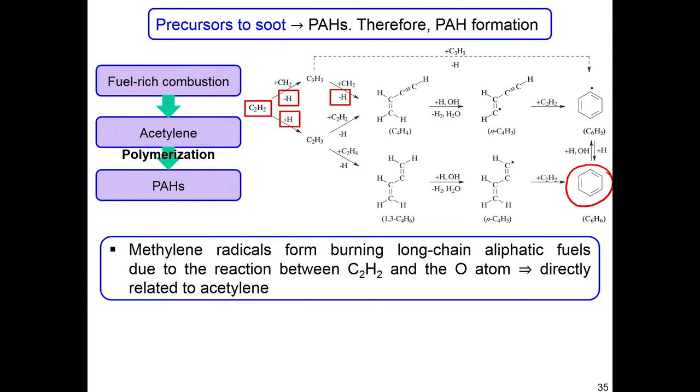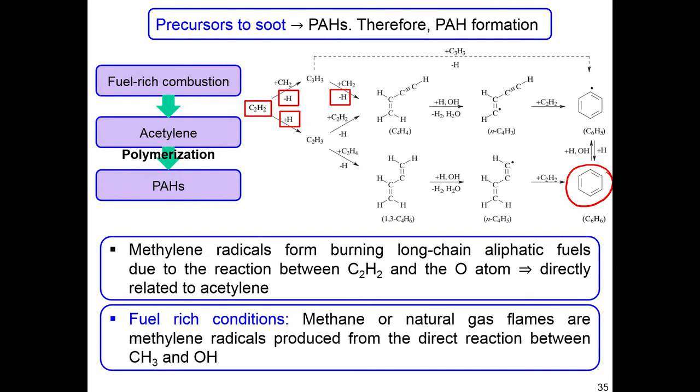What happens is that the methylene radicals from burning long chain aliphatic fuels, due to reaction between C2H2 and O atom, are directly related to acetylene. And also in fuel rich conditions, in methane or natural gas flames, methylene radicals are produced from direct reaction between CH3 and OH. That is also the thing.